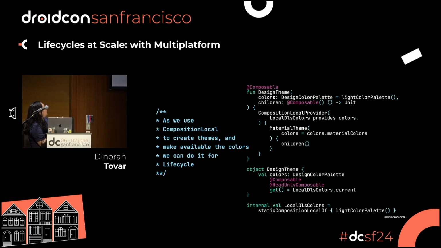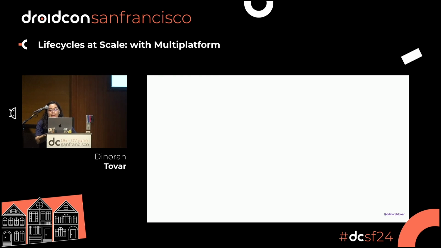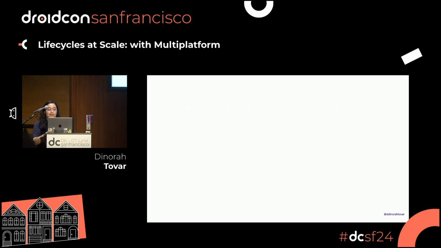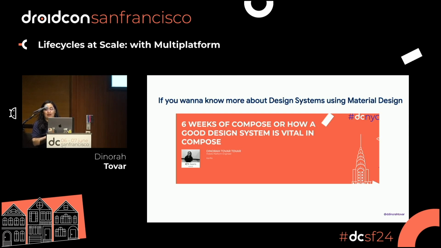But we use composition local for creating themes, colors, and other variables that are mostly not changing. And we kind of do it on Lifecycle. But before we get to that, I just want to recommend a talk. If you want to create your own custom design system using your own Material Design and creating your own variables, you can go and watch this talk about custom design systems in Compose by Ryan Harter. If you want to extend Material Design, I'm going to promote my own talk that is about Compose and Material Design.